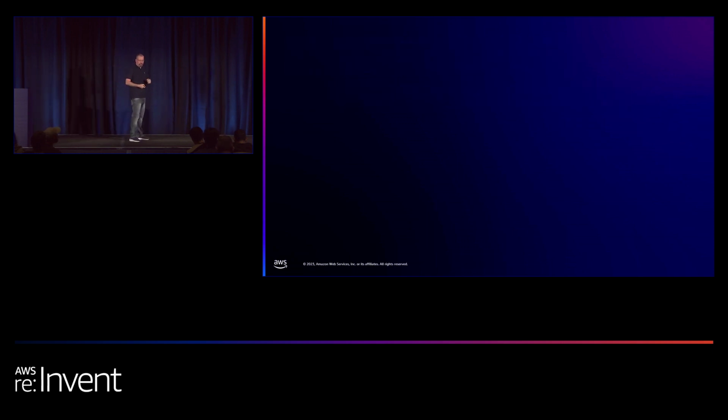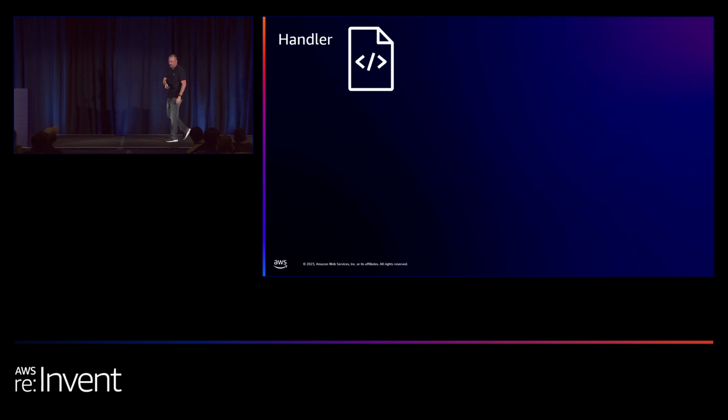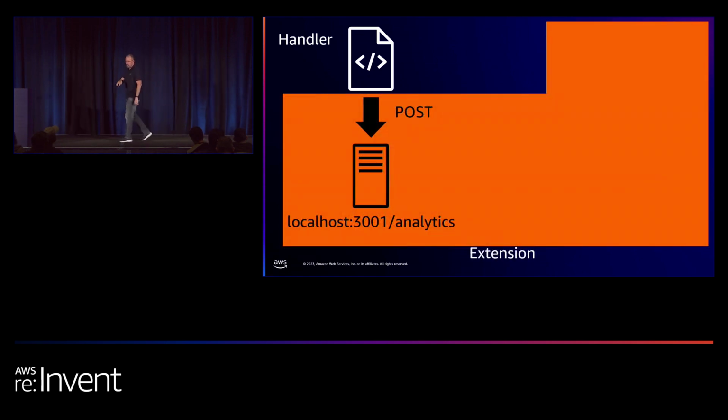So before diving into the code, I want to quickly do a high-level review of how the extension architecture might look. So you have your handler. Everything in orange is the extension. Remember that your handler, at least in our case, interacts with the extension using an HTTP server. It doesn't have to be. Specifically in this case, we are using an HTTP server.